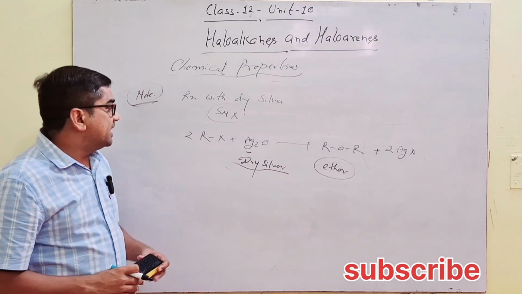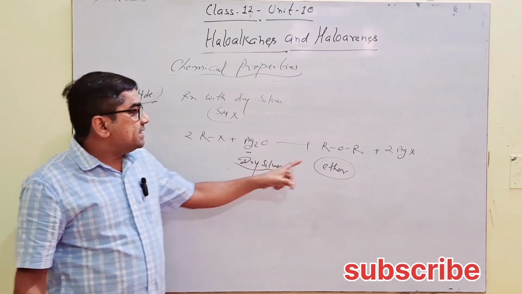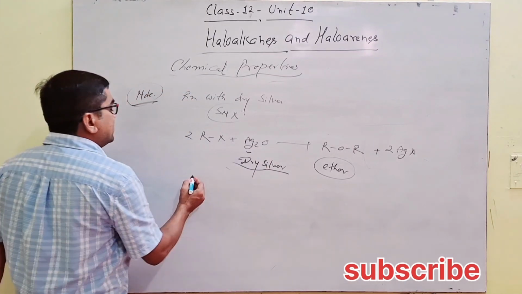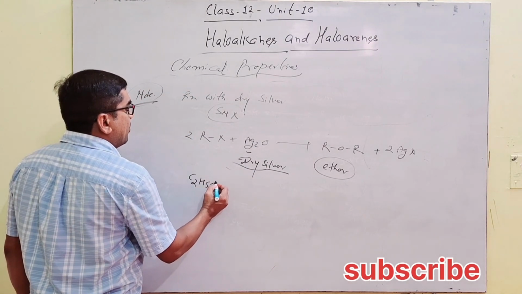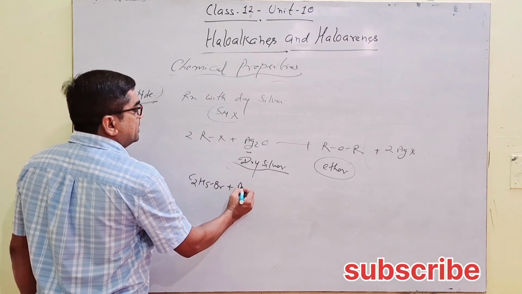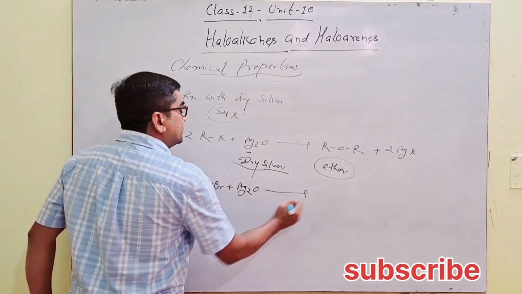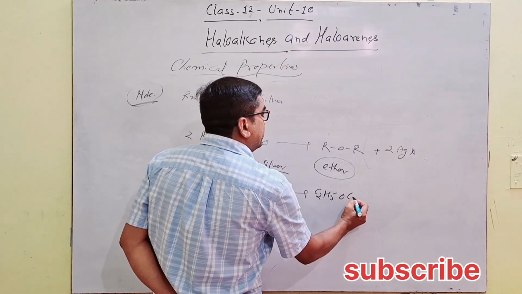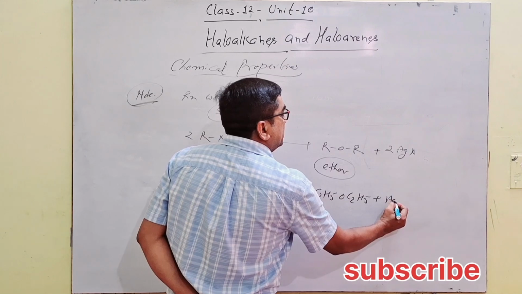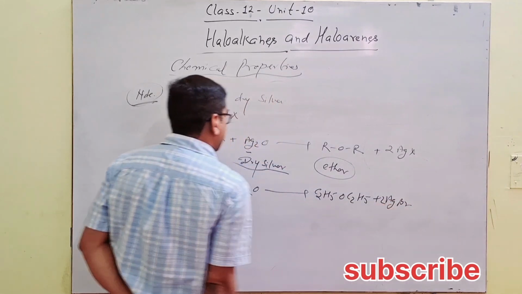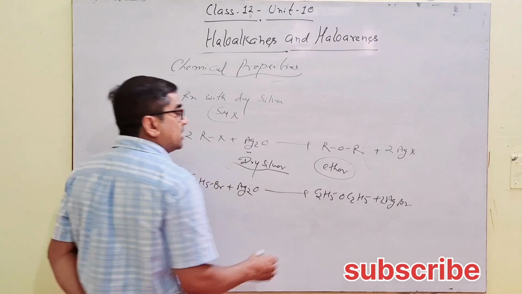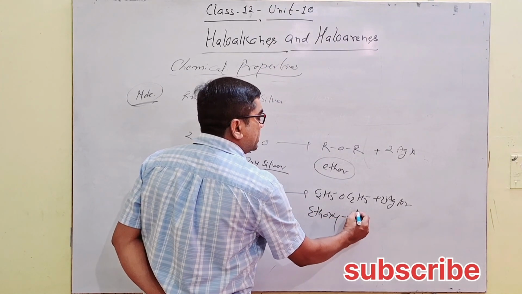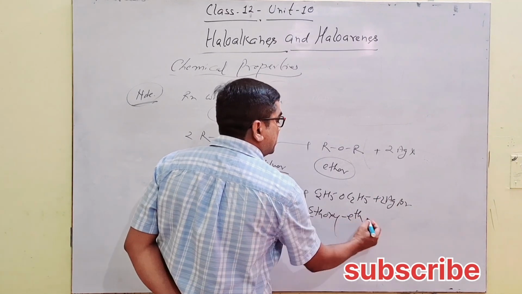Whenever dry silver reacts with alkyl halide, then ether is formed as the main product, not alcohol. Like here, C2H5Br reacts with Ag2O. This is dry silver. Formation of C2H5OC2H5 with elimination of 2AgBr, from 2C2H5Br. This is ethoxyethane. इसके रूल को नॉमेनक्लेचर के सेगमेंट में डिटेल में डिस्कस कर चुके हैं.